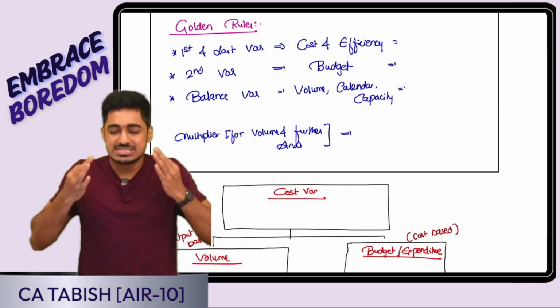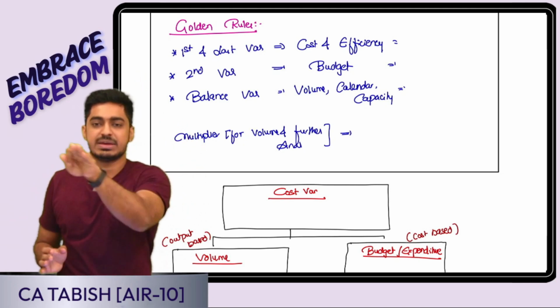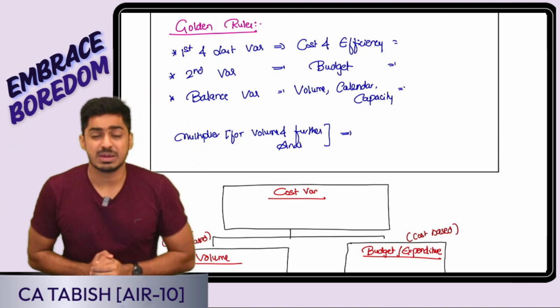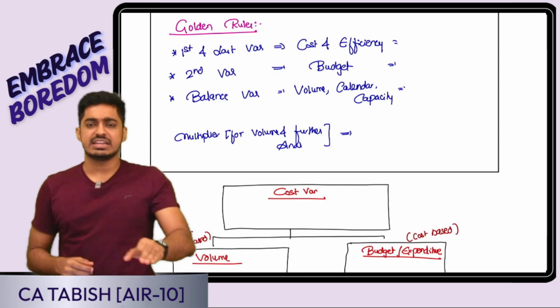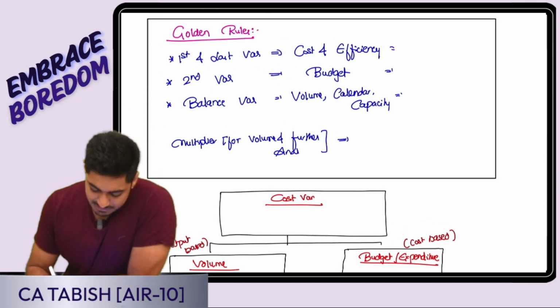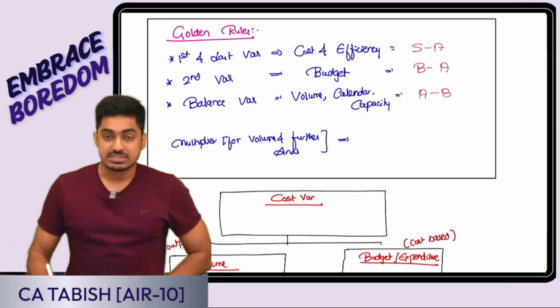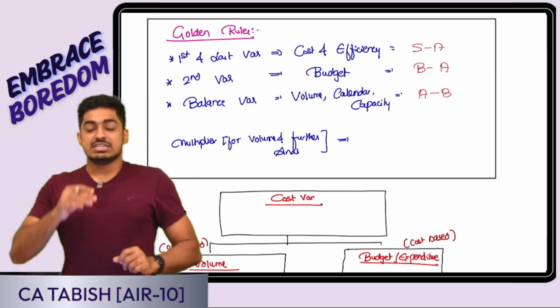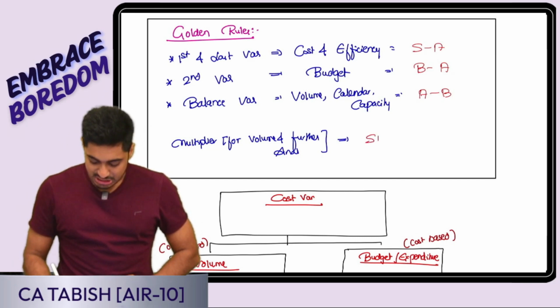So for that, I have given you guys one simple mantra. Yes or no? What is it we told? First and last, that is cost and efficiency, I will be doing standard minus actual comparison. Second variance, that is my budget variance, I will be doing budget minus actual comparison. All my balance variances, that is volume, calendar, capacity, I will be doing actual minus budget comparison. Yes or no, everyone? And one more thing, in case of volume variance and its further analysis, the multiplier is always going to be SRR, that is the standard recovery rate.